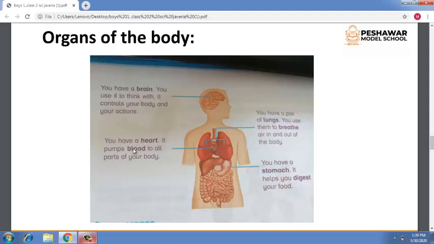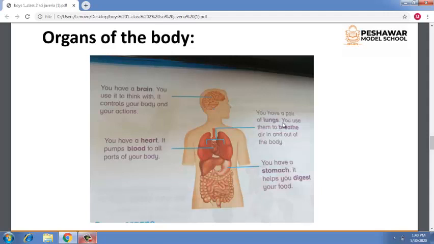Number two organ is the heart. Here you can see the picture of the heart. The heart pumps blood to all parts of the body. The human heart beats about 72 times every minute. Where is it located? On the left side of the chest.